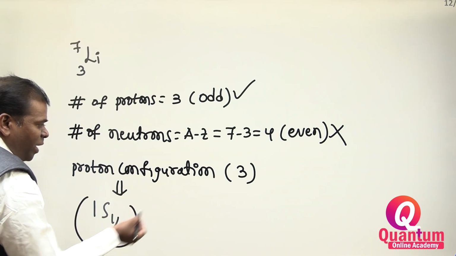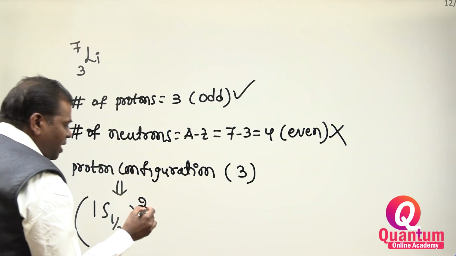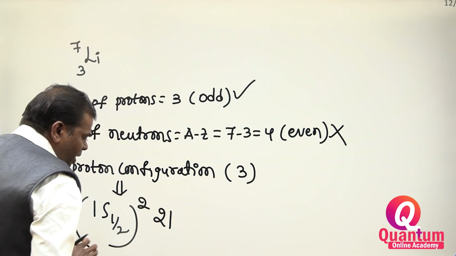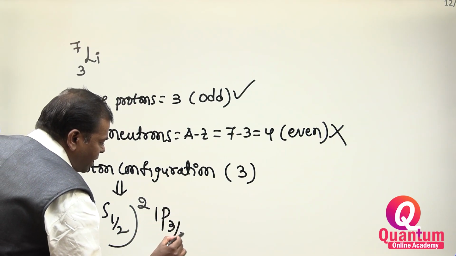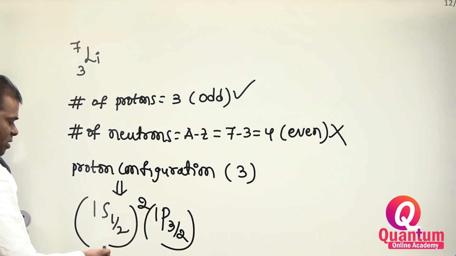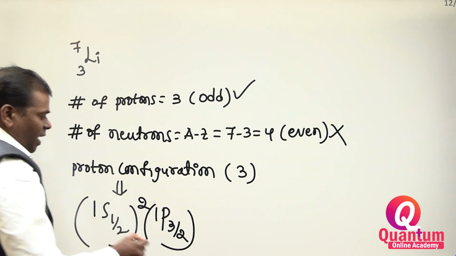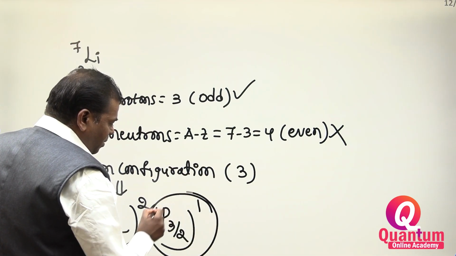How many protons can fill? 2 protons can fill. The first level is 1s 1 by 2, and we fill 2 protons there. Next level is 1p 3 by 2, so the third proton can fill 1p 3 by 2.